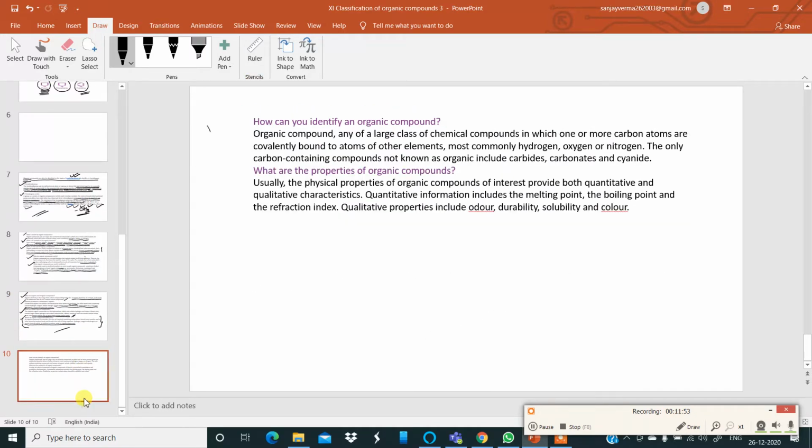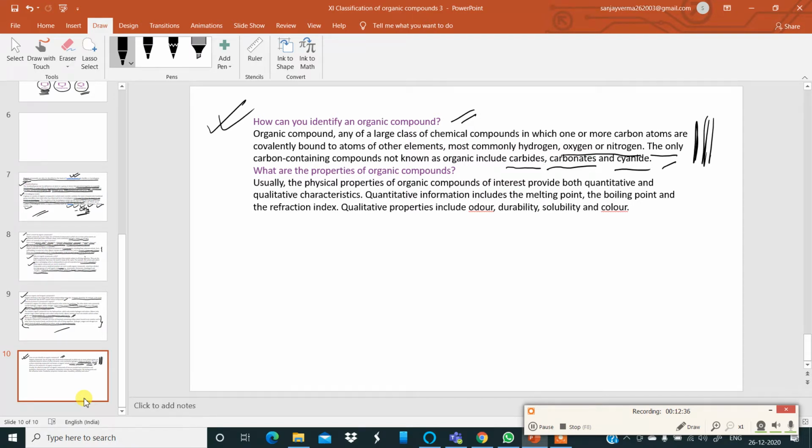Okay. Then the second last question over here: how can you identify an organic compound? How to know whether a given compound is organic or something else? Organic compounds are any of a large class of chemical compounds in which one or more carbon atoms are covalently bound to atoms of other elements, most commonly hydrogen, oxygen, or nitrogen. The only carbon-containing compounds not known as organic include carbides, such as calcium carbide, carbonates, such as sodium carbonate and potassium carbonate, cyanides, such as potassium cyanide, and so on. These will not come under organic chemistry.